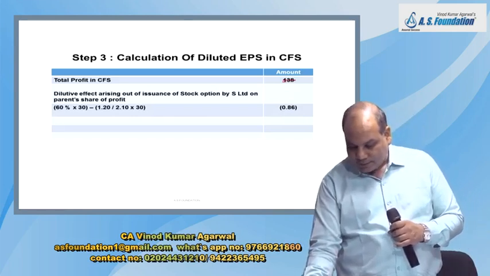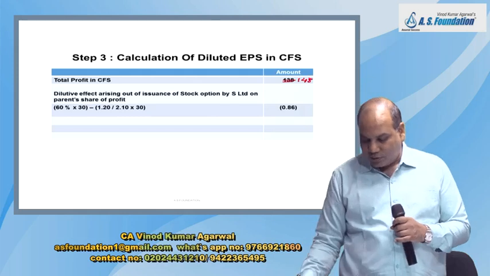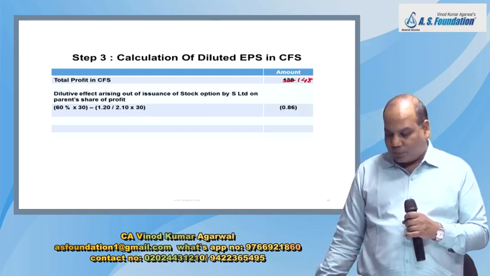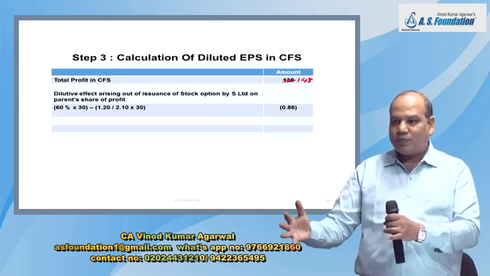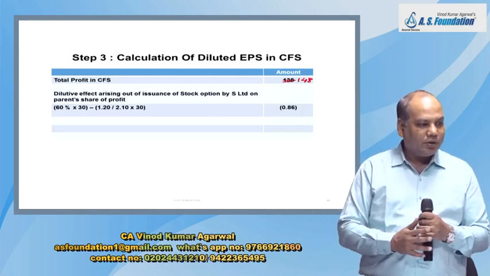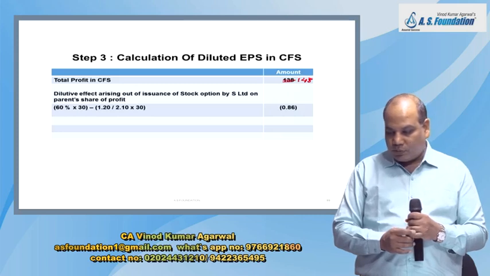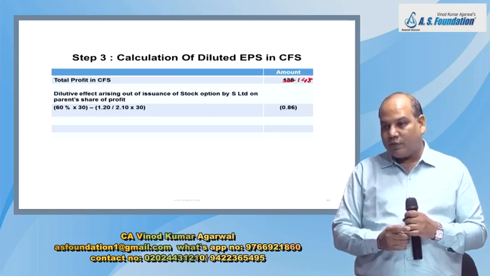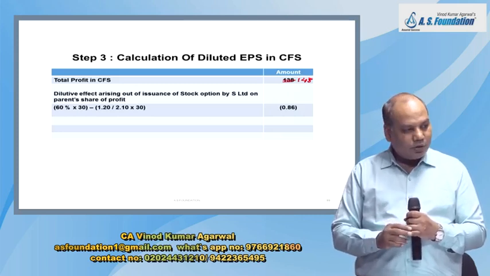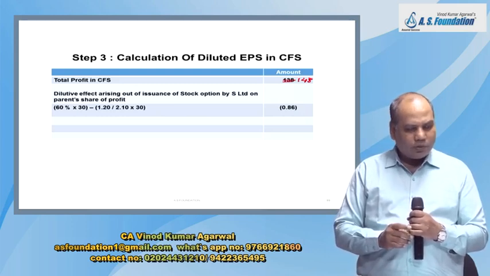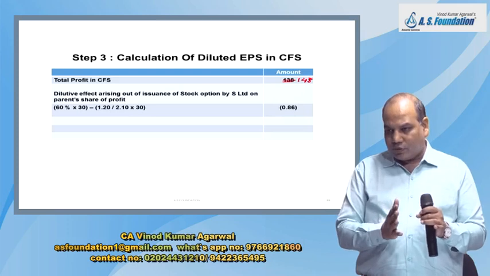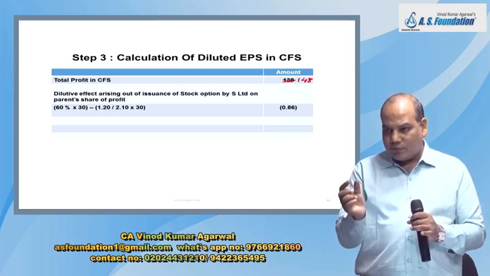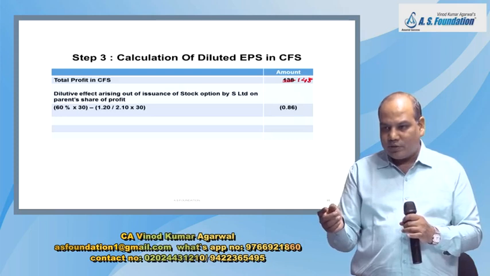What will be the share in the profit of subsidiary after the subsidiary's potential share are considered? 57.14. Very good. Your share will be only, earlier it was 60% of 30.